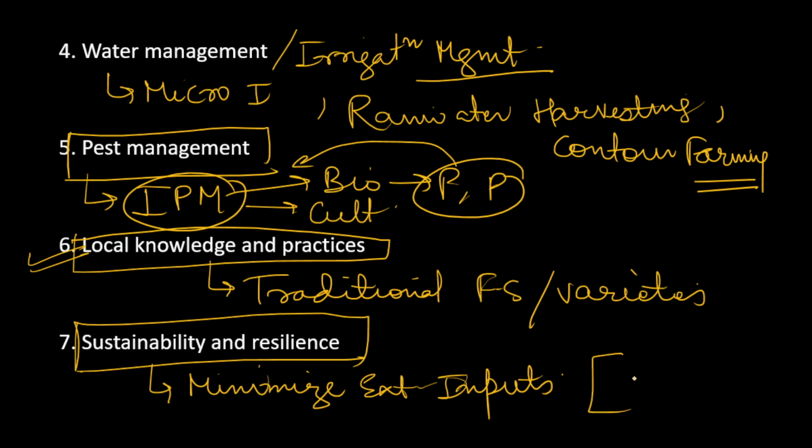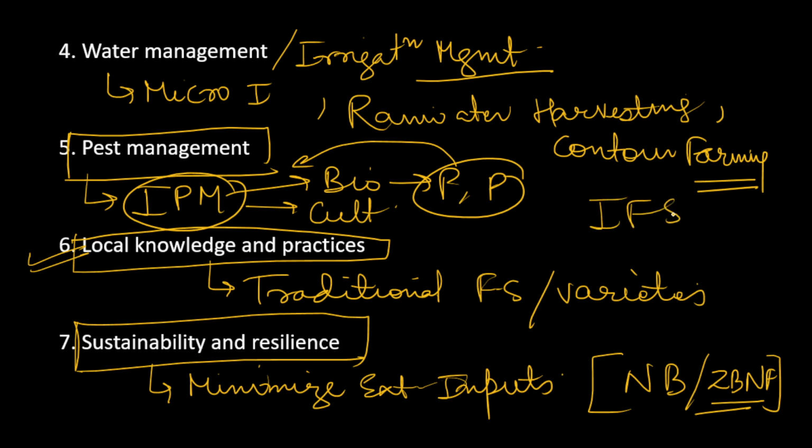There is one concept of natural farming, or what we say zero budget natural farming. So what happens in zero budget natural farming? Instead of going for external inputs, we focus on the inputs available on the farm only. Suppose there is an integrated farming system, so the waste of the animals can act as a manure for the agriculture crops. So like this, there is a complete cycle of everything, and sustainability and resilience is maintained.